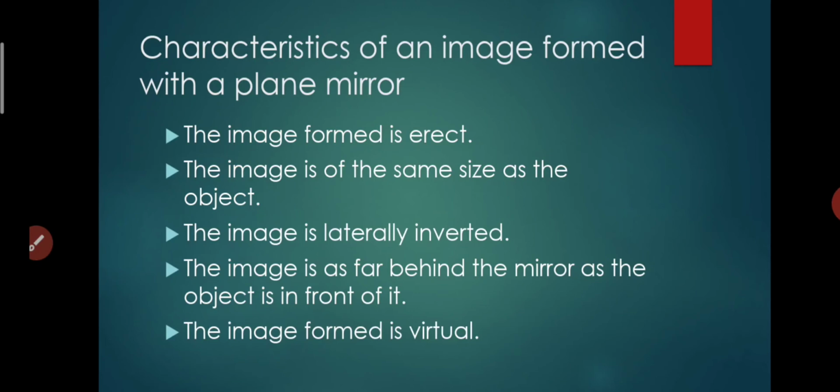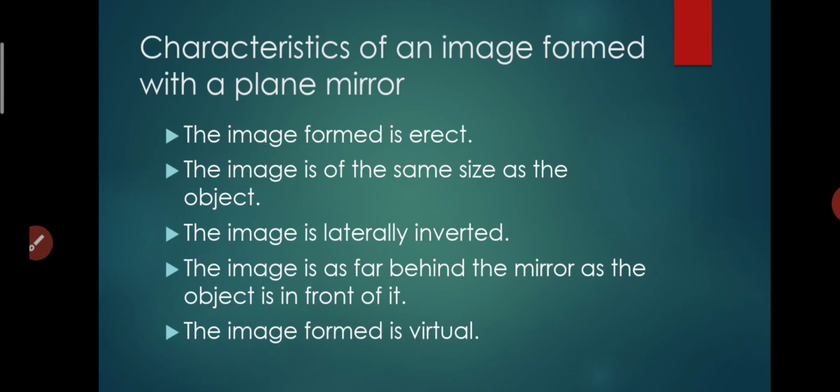Third, the image is laterally inverted. One change is there, that is lateral inversion.